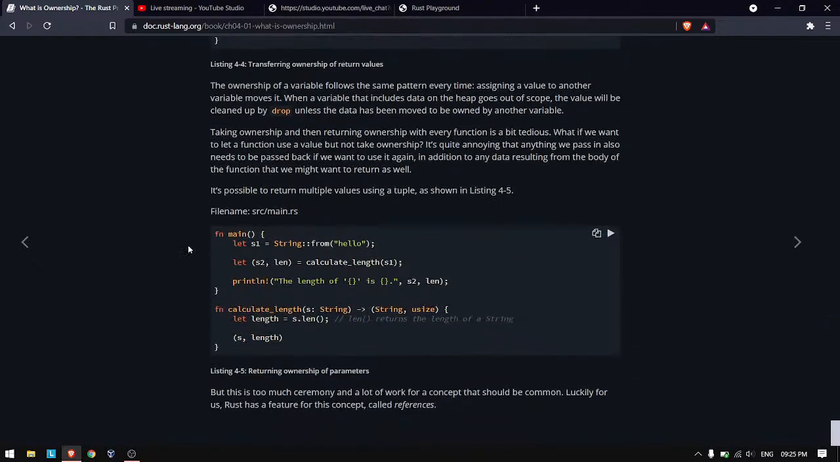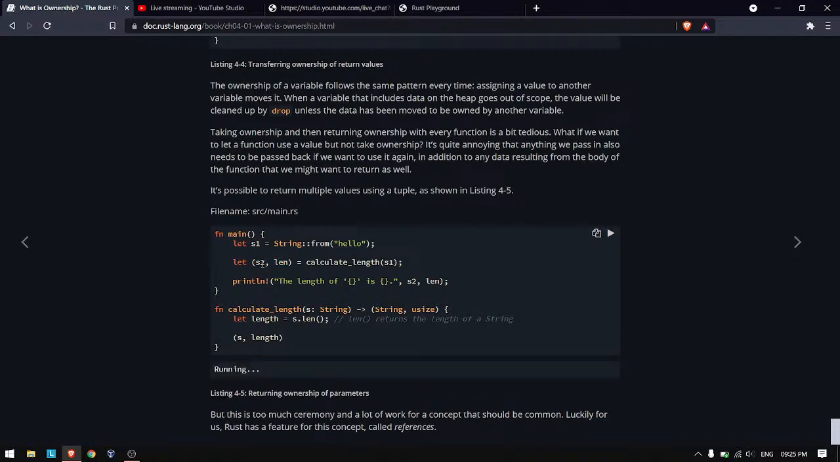But one way to get around this is like this. We have a main function, we declared a string, and when we pass it to the function, we are giving its ownership, and once the function is done, we are returning two things. We want to calculate the length, right? So we are returning the length as well as the string. So we are returning the ownership also, and we are destructuring the tuple as we did last time. So s2 becomes valid and the length gets assigned to len.